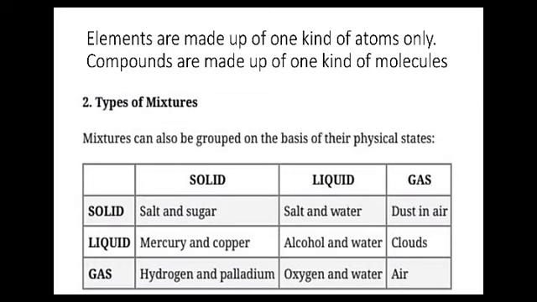Elements are made up of one kind of atoms only. Compounds are made up of one kind of molecules. Types of mixtures. Mixtures can also be grouped on the basis of their physical states.